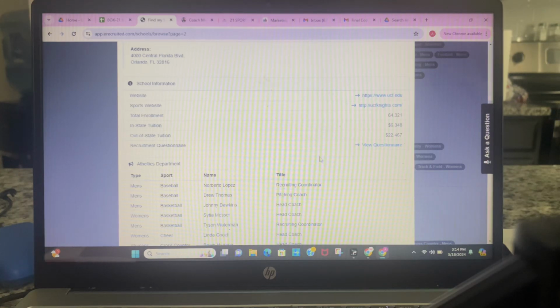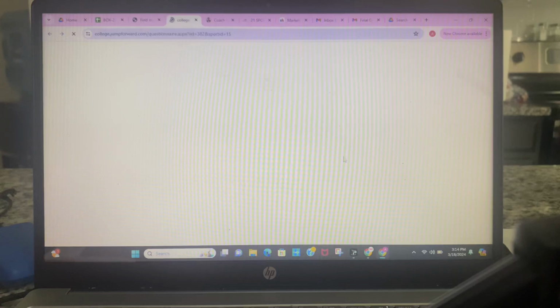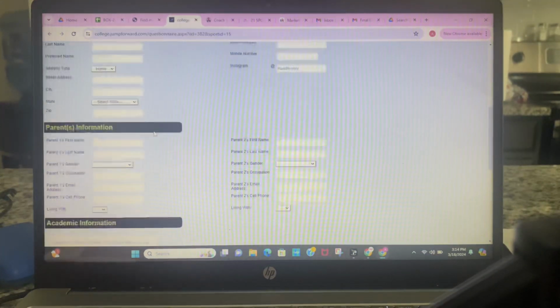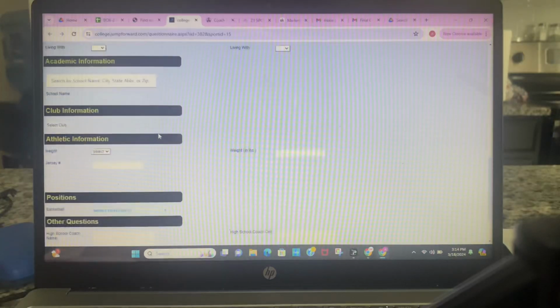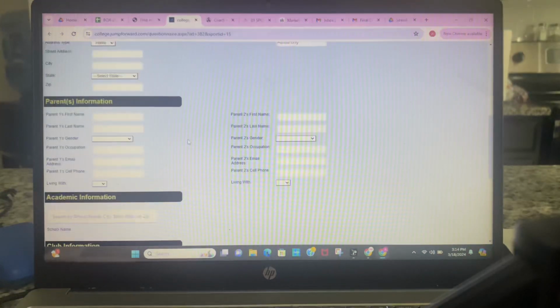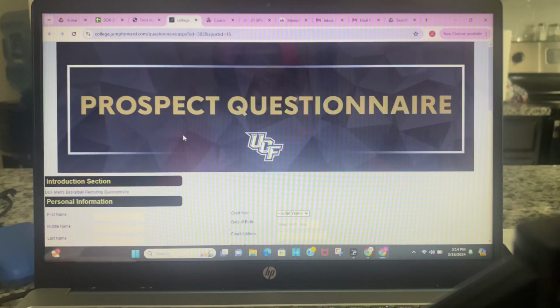Now, they won't be able to contact the schools until they complete the questionnaires. The questionnaire gives a breakdown of everything they need to do or should upload into the system here, and it's basically a prospect questionnaire.